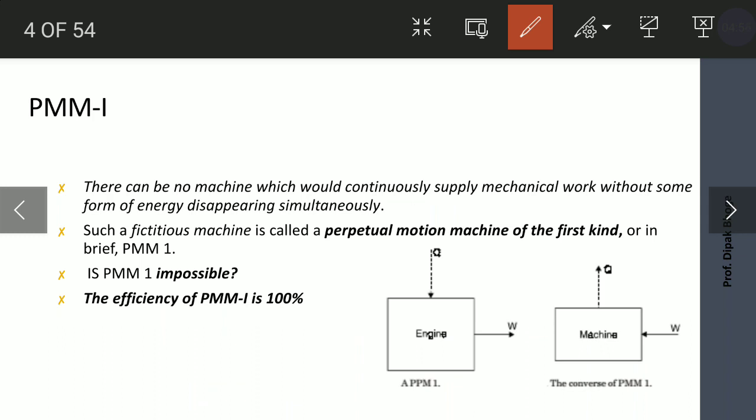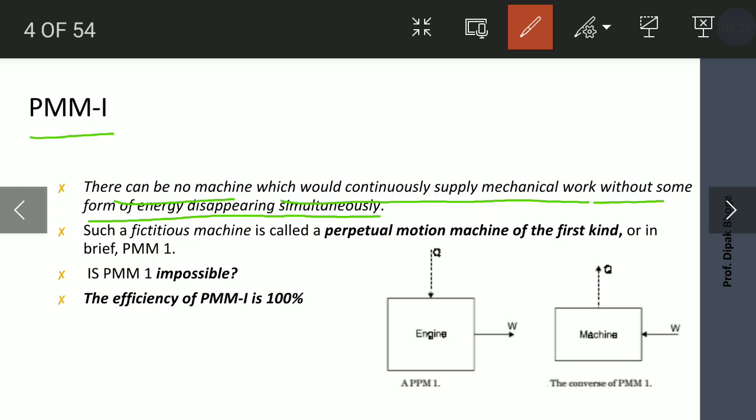Then what is the perpetual motion machine of the first kind? First, we will see the statement of this perpetual motion machine of the first kind. There can be no machine which would continuously supply mechanical work without some form of energy disappearing simultaneously.